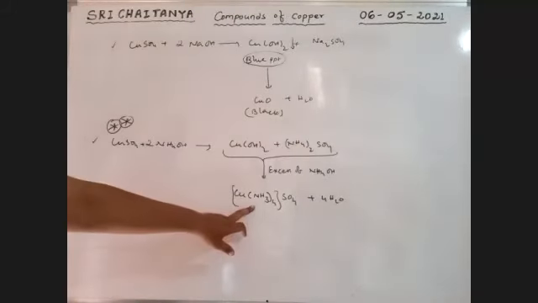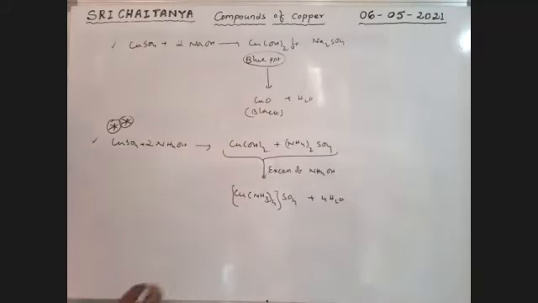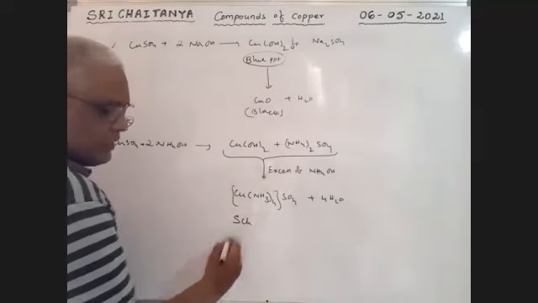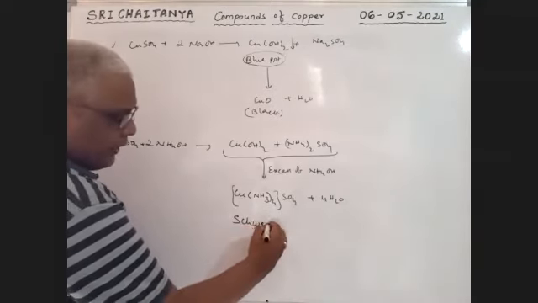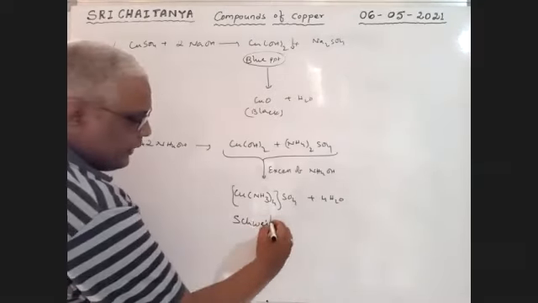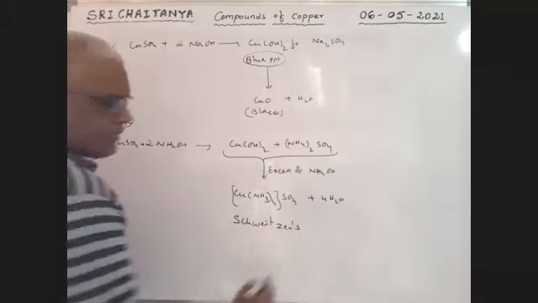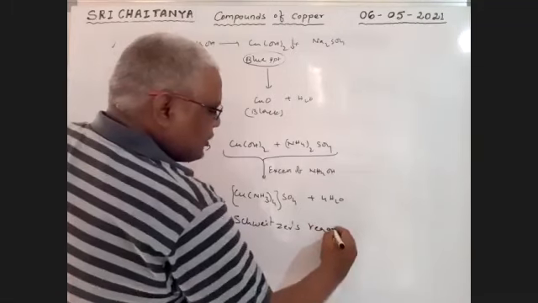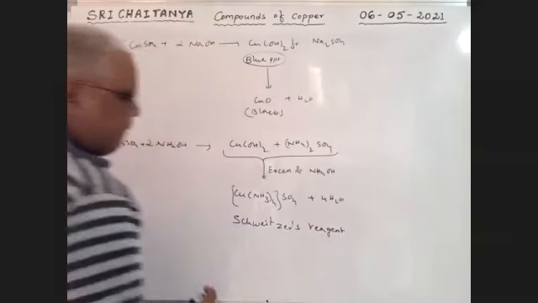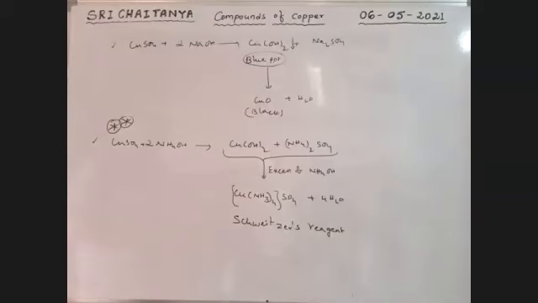Okay, this compound is considered as Schweitzer's reagent. What is the name, boys? Pronounce it. Schweitzer's reagent. Okay.